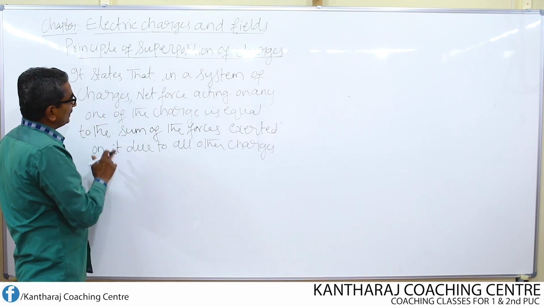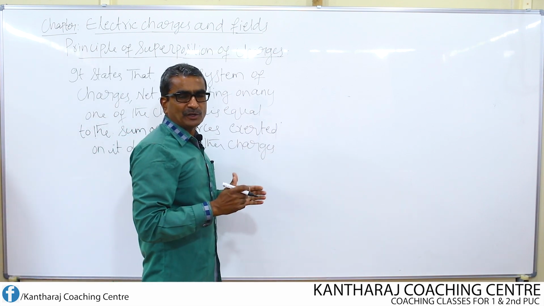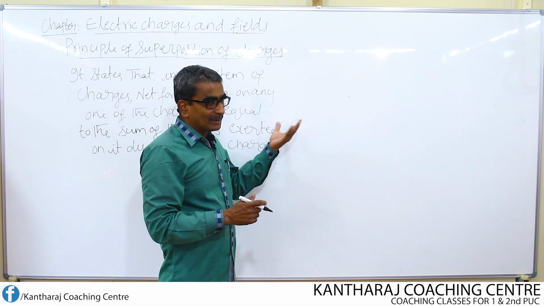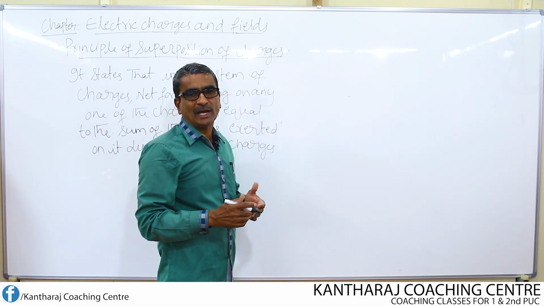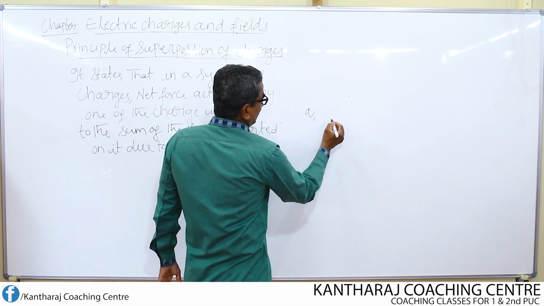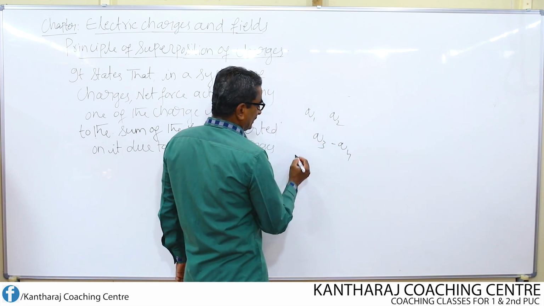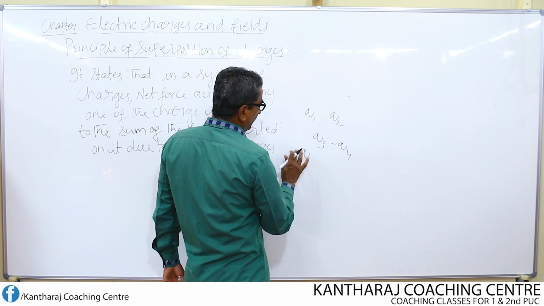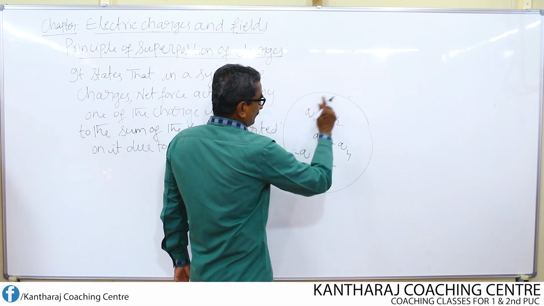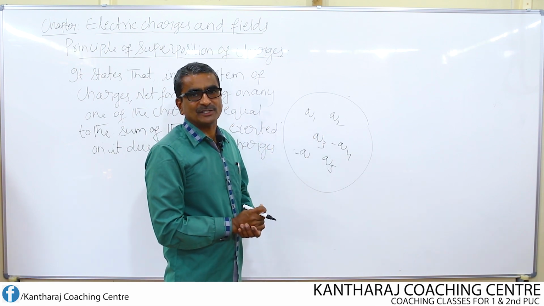What is the statement of the principle of superposition of charges? It states that in a system of charges... what is meant by a system of charges? If you consider two or more than two charges, it is always known as a system of charges or group of charges. So, a group of charges like this Q1, Q2, Q3, Q4. Some may be positive and some may be negative. So, if I consider a group of charges, then this group is nothing but a system of charges.